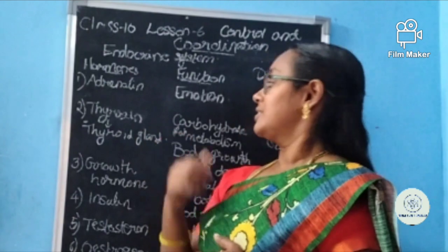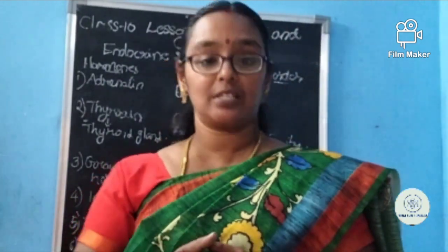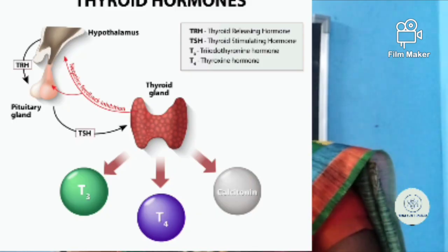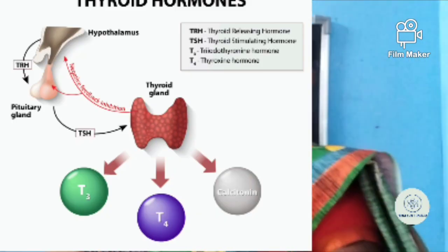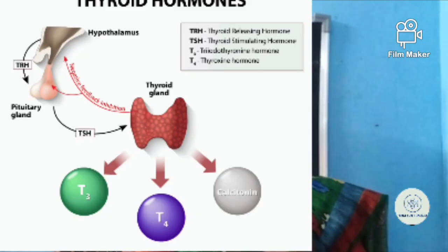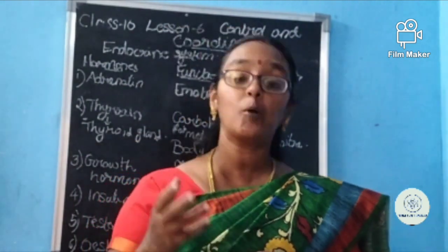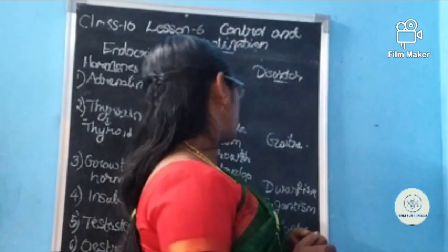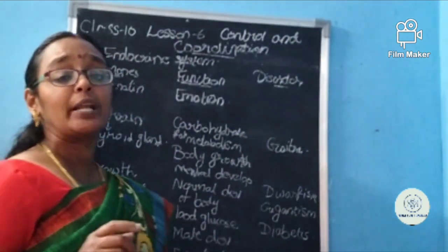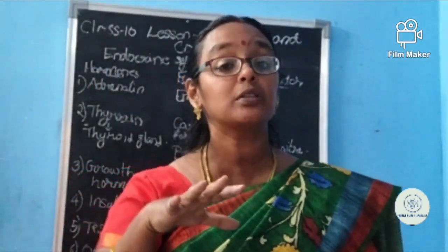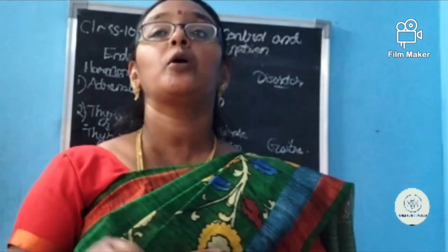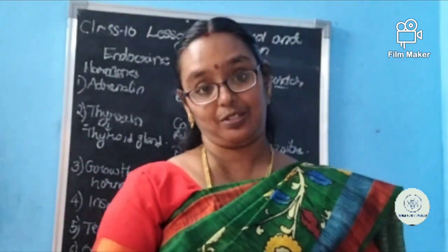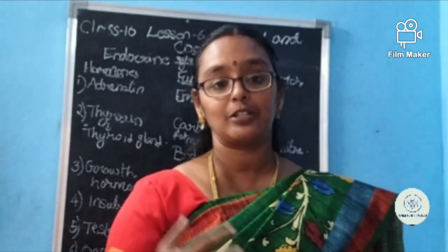Okay. Second is thyroxine. Thyroxine is secreted by the thyroid gland. For what purpose is this thyroxine used? For the metabolism of carbohydrates, proteins, fats and all. And not only that, it helps to maintain body growth. Not only that, mental growth is controlled by this thyroxine. What is this mental growth?